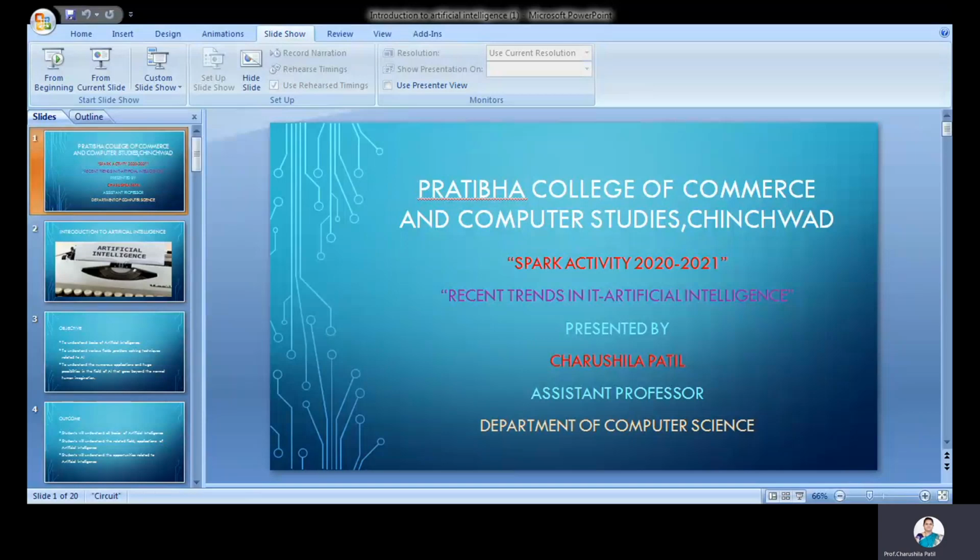The next one is natural language processing. Natural language processing allows a user to communicate with a computer in the user's natural language. The computer can both understand and respond to commands given in natural language, for example the Alexa robot. We give commands to Alexa, and according to that command, Alexa provides the solution to us. That is an example of natural language processing. Again, keyword analysis is also an example.